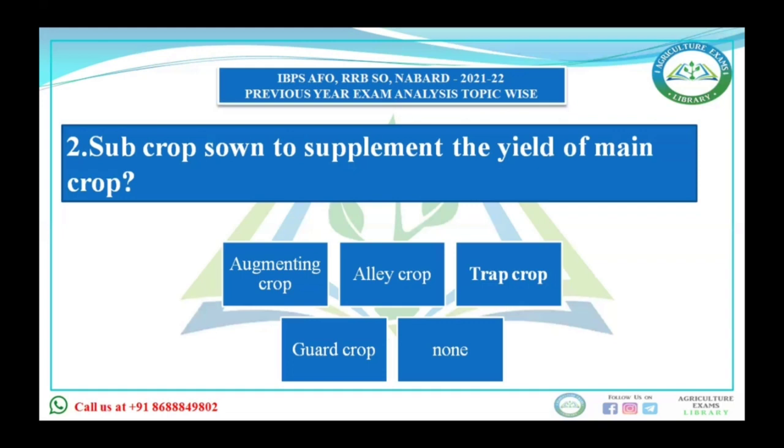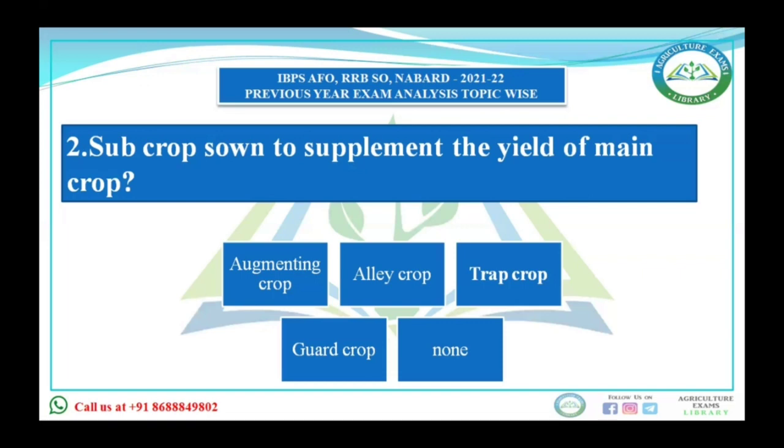Now all those subcrops which are sown to supplement the yield of main crop are known as augmenting crop, like mustard or cabbage with berseem, to augment the forage yield of berseem. LA cropping means arable crops which are grown in alleys formed by trees or shrubs. They are cultivated mainly to restore the soil fertility, increase the soil productivity, and reduce the soil erosion. That is LA cropping.